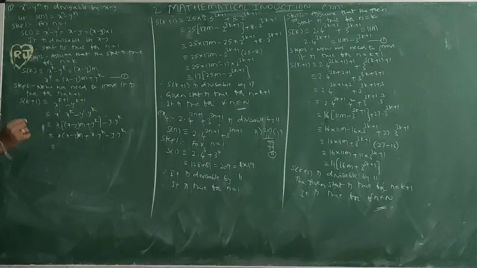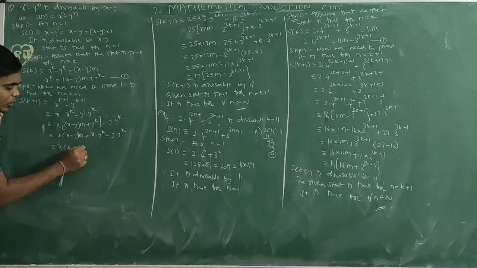I don't want to multiply, simply as it is x times (x minus y) into m.